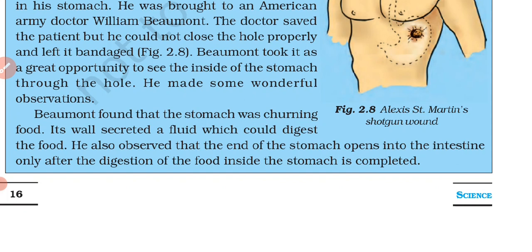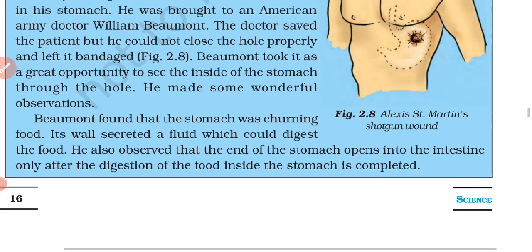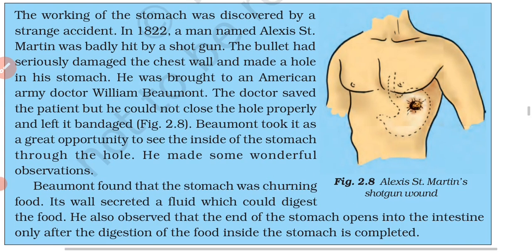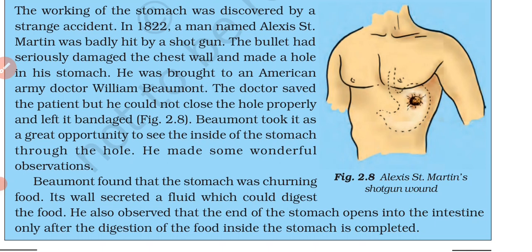So after that, he saw that the other end of the stomach is connected to the small intestine, and the partially digested food, after the digestion process in the stomach is completed, goes to the small intestine. These observations he made by looking at Alexis Martin's stomach. So this is how the working of the stomach was discovered by him.